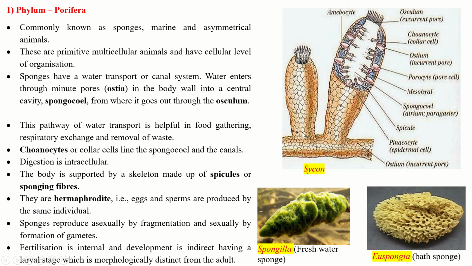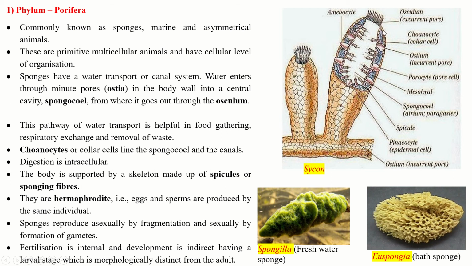This pathway of water transport is helpful in food gathering, respiratory exchange and removal of waste. Since it doesn't have organ system, all these different activities are done with the help of this water transport system. Choanocytes or the collar cells line the spongocoel and the canals. This is called the collar cell or the choanocyte.